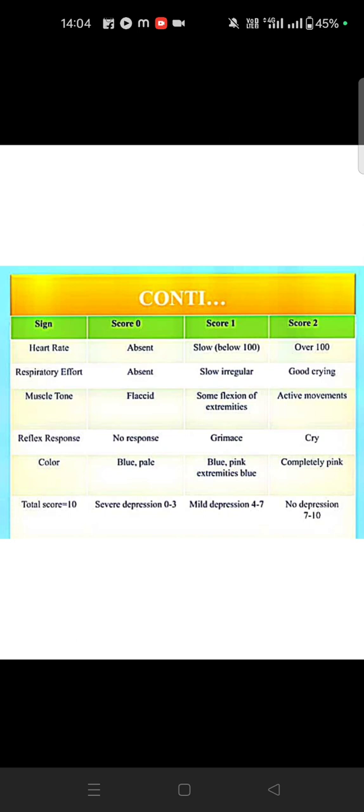Heart rate: absent, slow, over 100. Respiratory effort: absent, slow, irregular, good crying. Muscle tone: flaccid, some flexion of extremities, active movements. Reflex response: no response, grimace, then cry. Color: blue or pale, body pink with extremities blue, completely pink. The total is 10. Severe depression is 0 to 3, mild depression is 4 to 7, and no depression is 7 to 10.